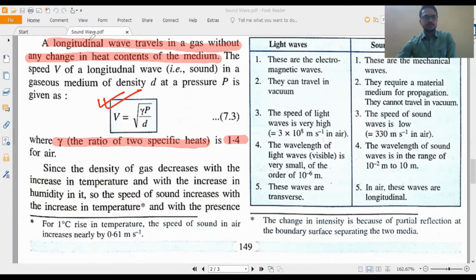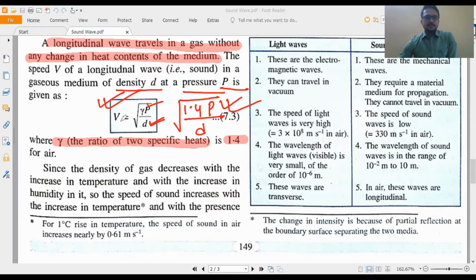P is pressure. It is written here. P is pressure, and D is the density of the medium. So keep in mind this formula. You can get direct relation. Which one of the following is the correct expression for longitudinal sound wave in air? So this is the correct formula. Suppose in place of gamma it is written 1.4, suppose you can get this option 1.4 P by D, then this option is correct, because 1.4 is the value of gamma for air.